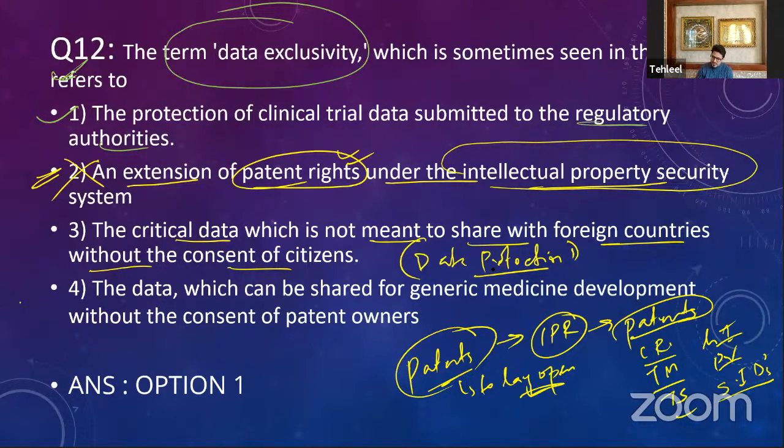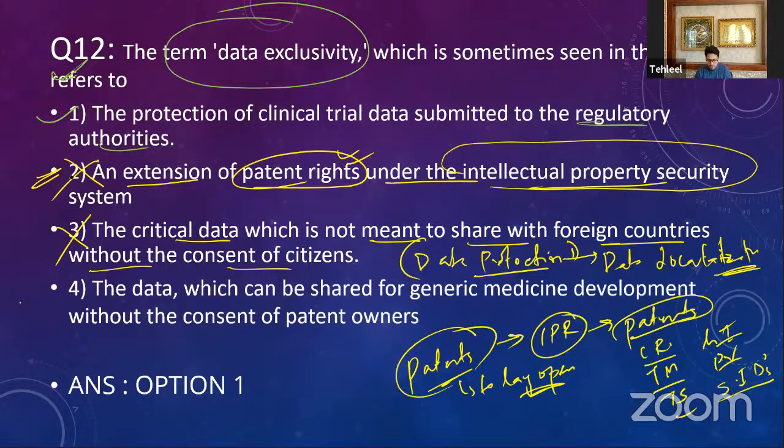We want to protect our data. We want to save our data locally. That is the concept of data localization. Fine. We do not want to share our data with multinational corporations or foreign countries for that matter. That is the concept of data protection and data localization. So the third option is also incorrect here.